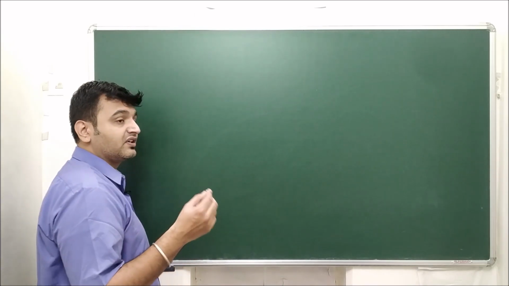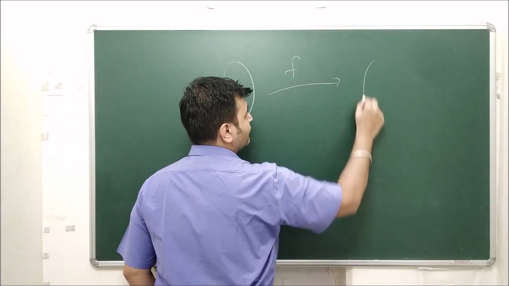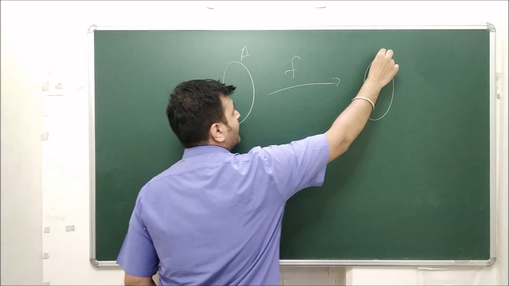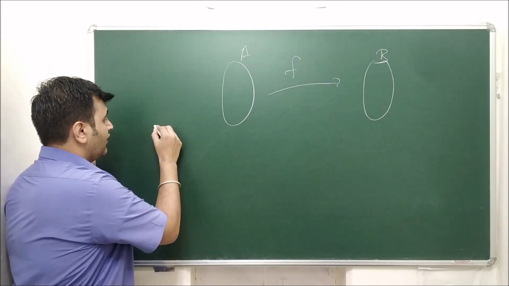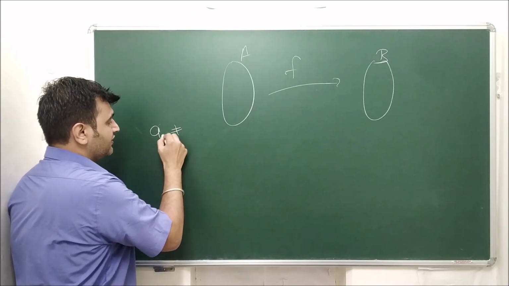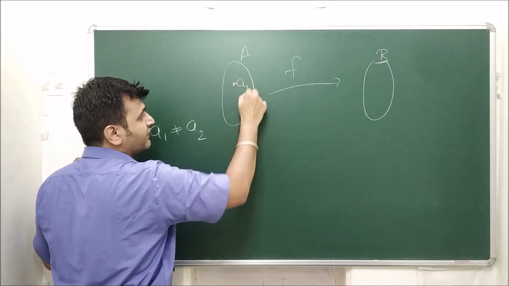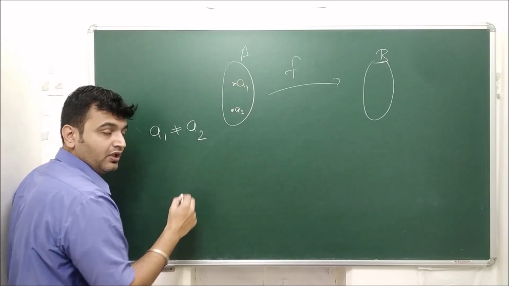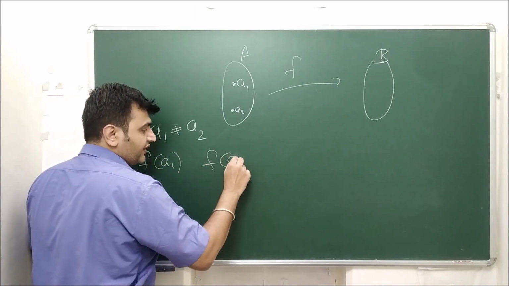So what do you mean by a function to be one-one? If you have a function from set A to set B, when will I call this function a one-one function? If you recall, one-one means what? Suppose a1 is not equal to a2, that means you have two distinct elements a1 and a2, and you take their images, f of a1 and f of a2.